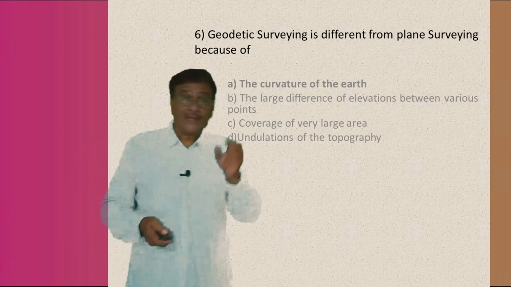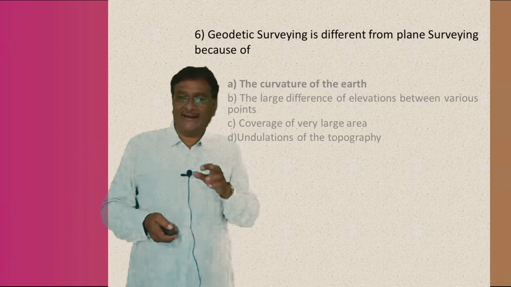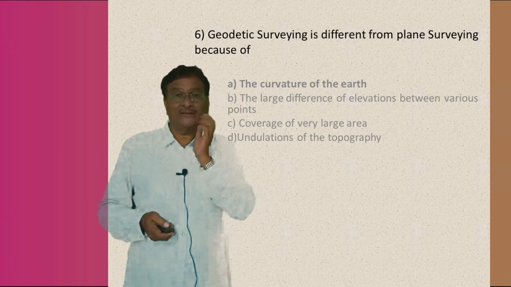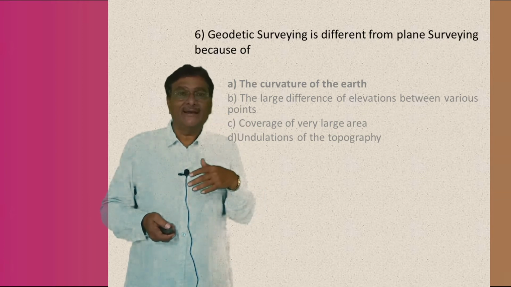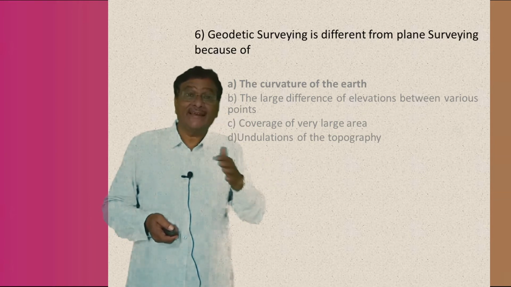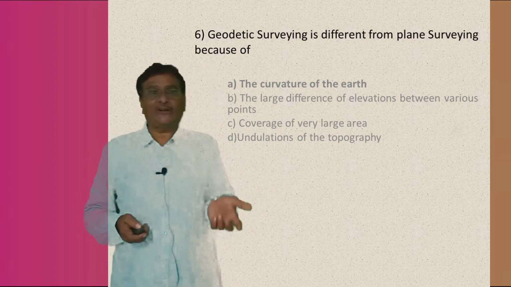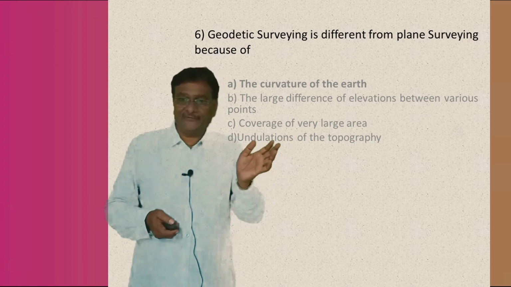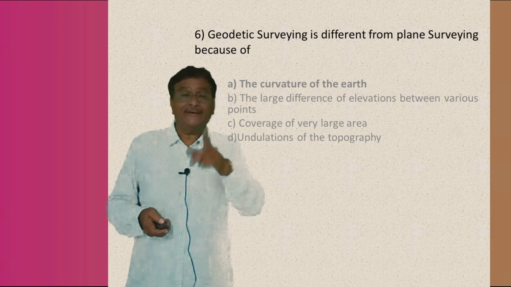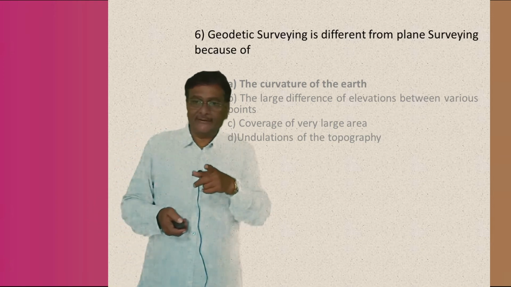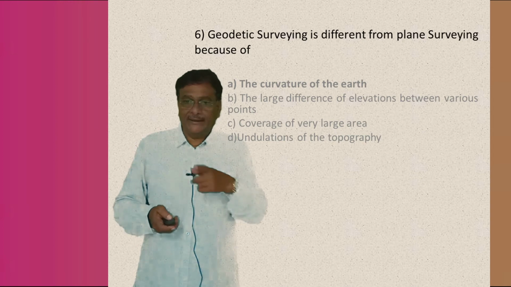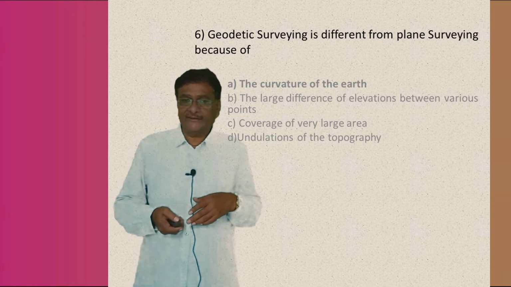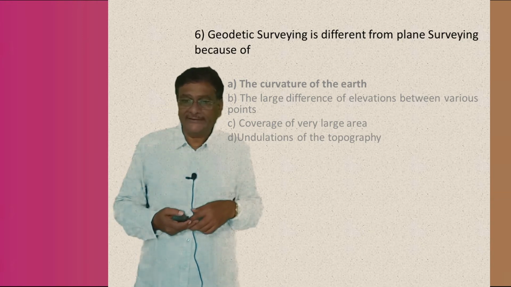Coming back to the question: geodetic surveying is different from plane surveying because of what? I think I told you when I was asking about chain surveying also, there are different types of surveying: plane surveying, geodetic surveying, aerial surveying. I think I told you, but if I have not told, I am going to tell you. Now, the geodetic survey is different from plane surveying because, A, the curvature of the earth. The second, B, is the large difference of elevation between the various points. C is the coverage of very large area, and the last is undulation of the topography.